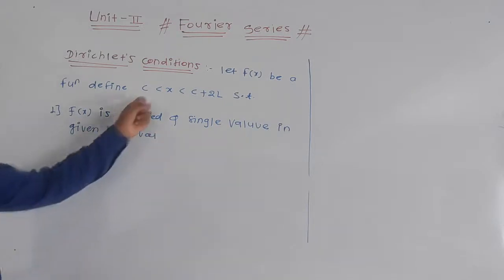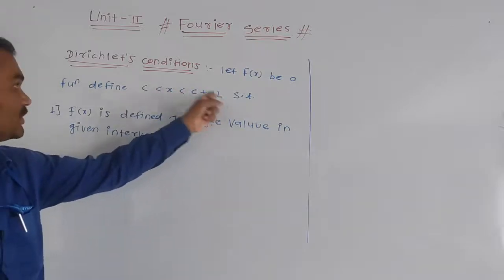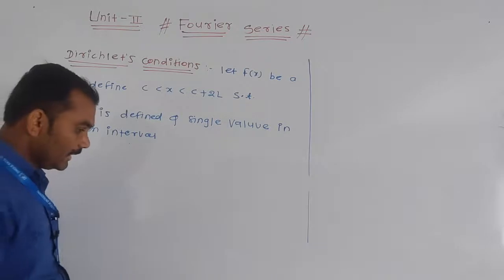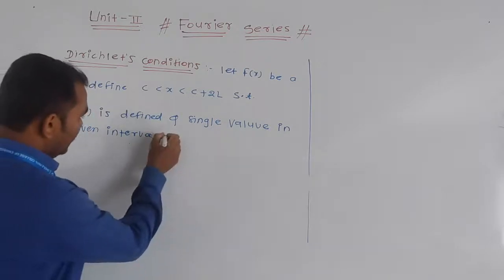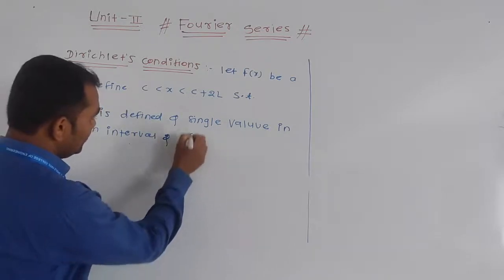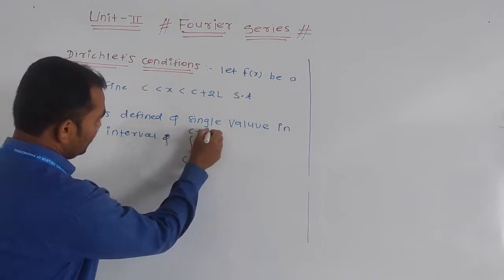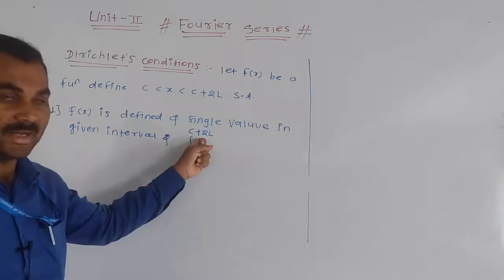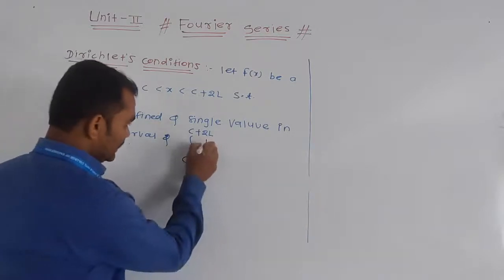Okay, here the interval is c to c plus 2l. The function is defined from c to c plus 2l. This is your lower limit, this is your upper limit. The integral of f of x into dx exists.